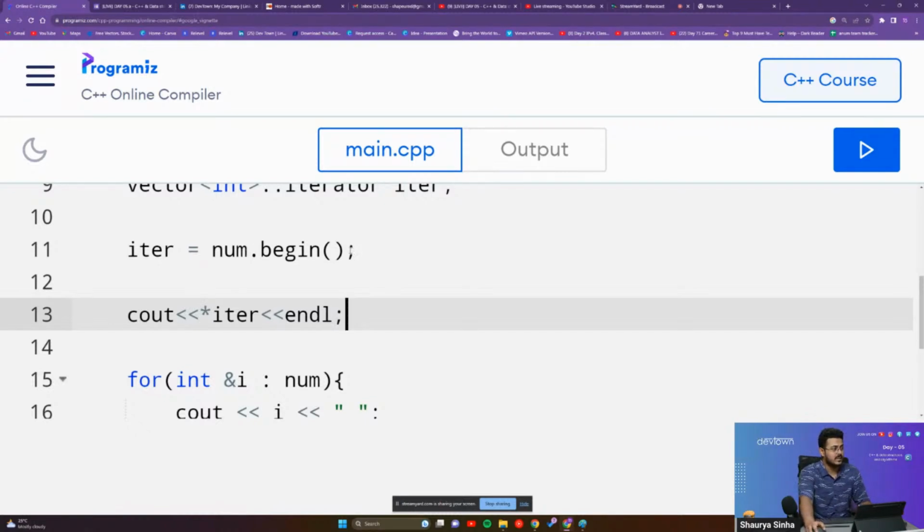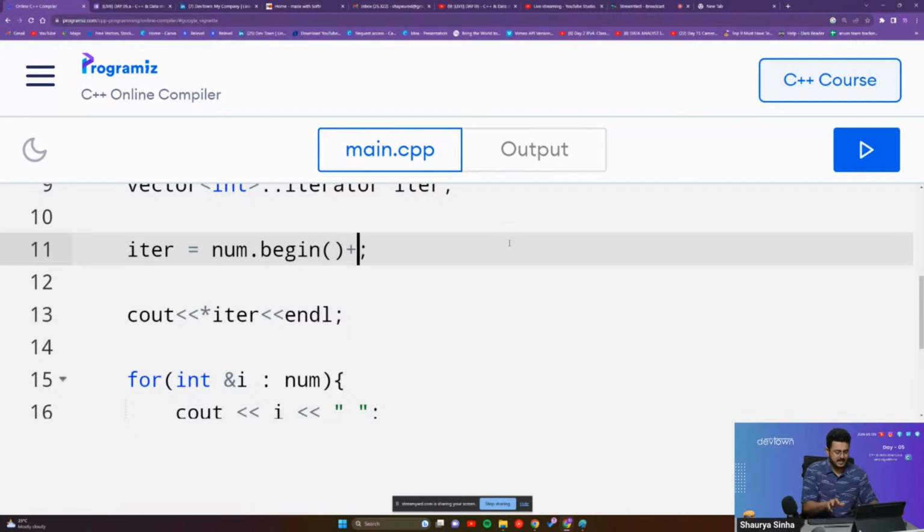You just have to write plus 3 right over here. Num dot begin, that is the first element of our vector, plus 3, that is 1, 2, 3. I'm shifting the pointer 3 steps further.